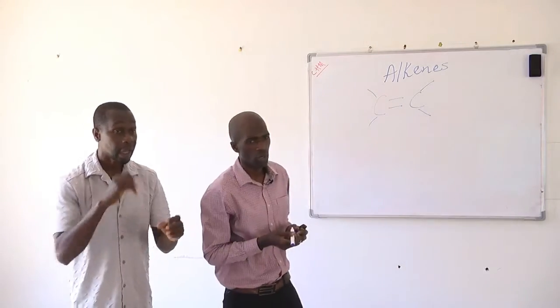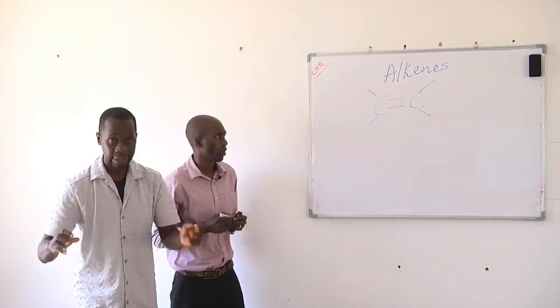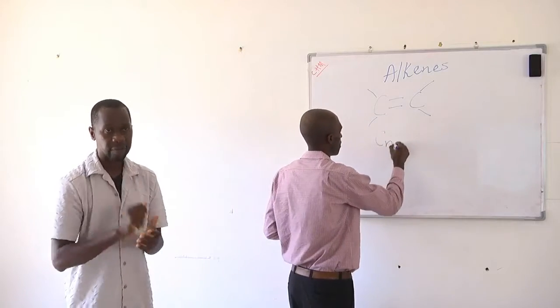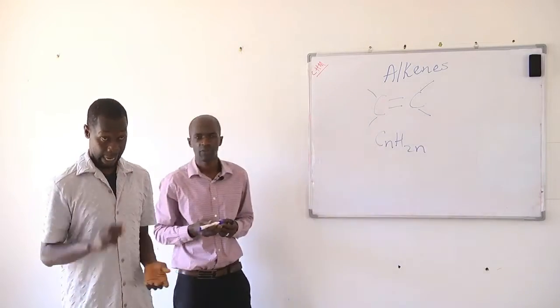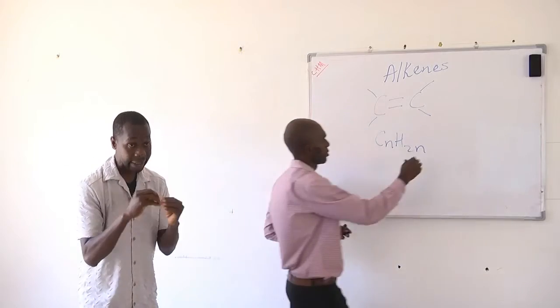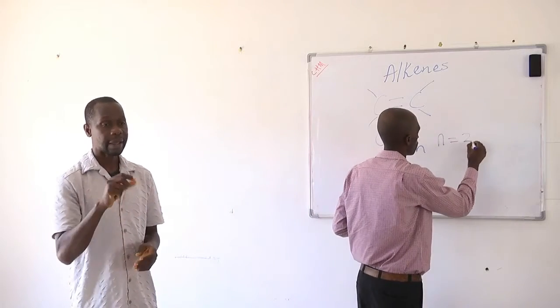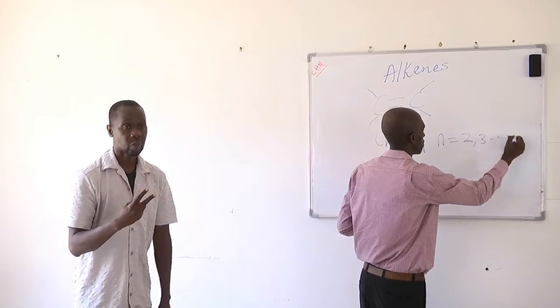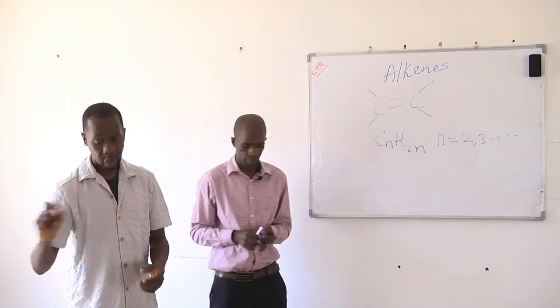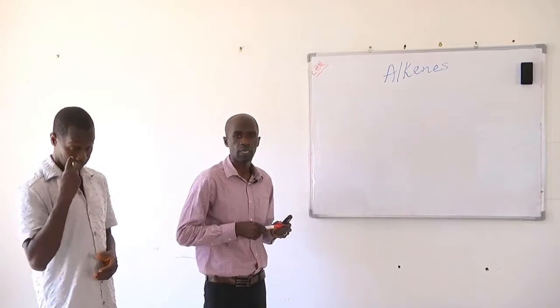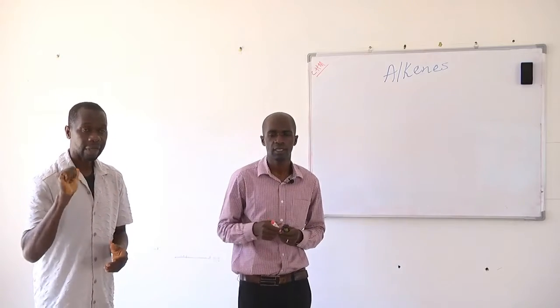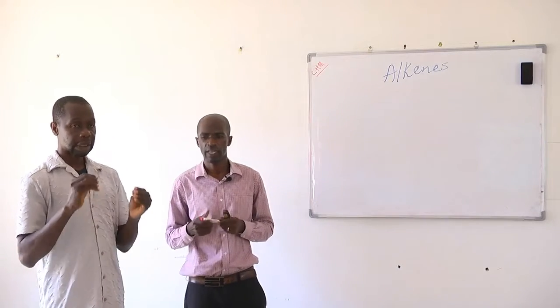So they form a homologous series with the general molecular formula CnH2n, where n is a positive integer and n starts from 2 and so on. Okay, so next we're going to look at the nomenclature of alkenes, that is the IUPAC naming of alkenes.